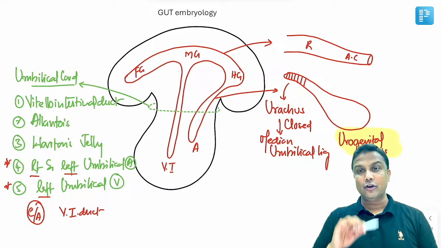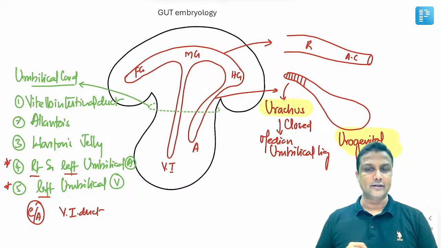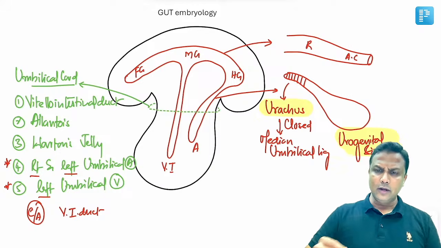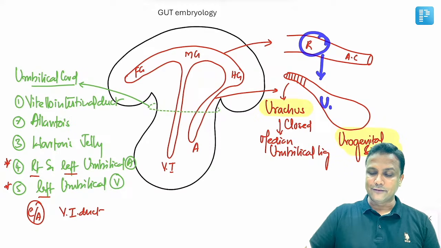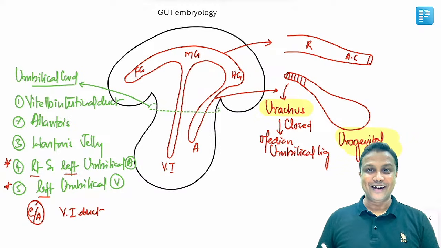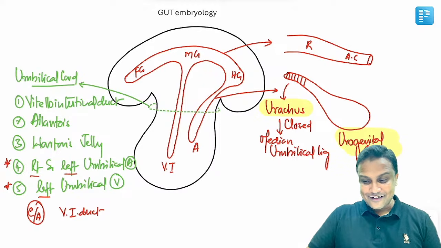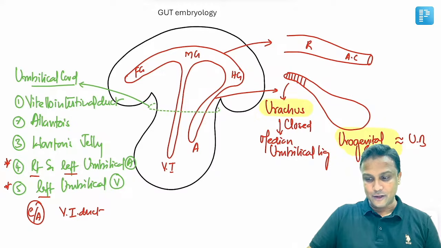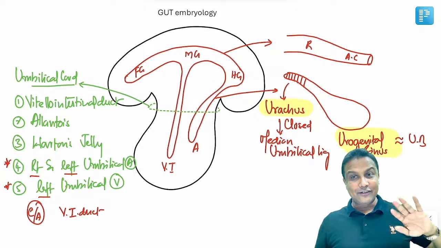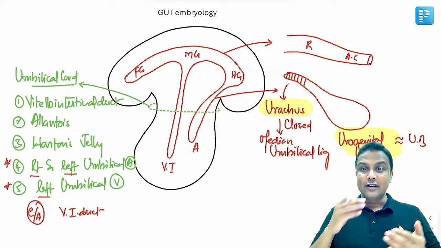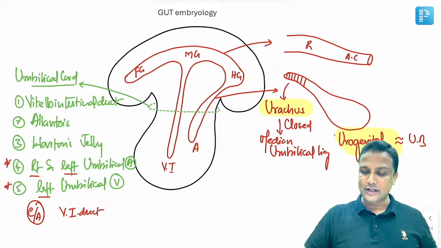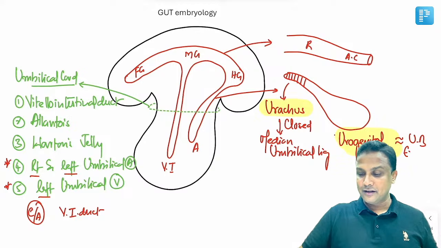And the cranial part of this urogenital sinus will be the urachus. Now, apply common sense, my dear friend. If this is the rectum, what will be in front of the rectum? Of course, the urinary bladder. The urogenital sinus is the one which is going to form the entire urinary bladder. Here itself we will finish off everything in one diagram. So now tell me, the entire urinary bladder is derived from where? Answer, urogenital sinus, except the trigone.